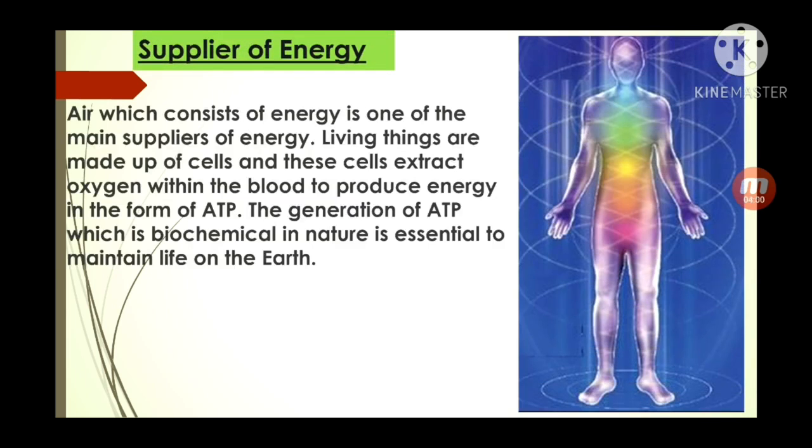Supplier of energy. Air is one of the main suppliers of energy. Living things are made up of cells. These cells extract oxygen from the blood to produce energy in the form of ATP. ATP's full form is adenosine triphosphate, and there is also ADP, adenosine diphosphate. I think you will study this term in the biology section in higher classes.